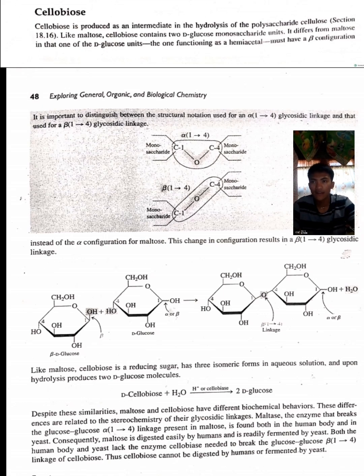The difference in glycoside linkage leads to differences in biochemical behaviors. For maltose, the enzyme that breaks down the linkage in maltose is present in both humans and yeast. Therefore, humans can digest maltose and yeast can ferment it. For cellobiose, the enzyme required to break down the linkage in cellobiose is absent in humans and yeast. Consequently, cellobiose cannot be digested by humans or fermented by yeast.